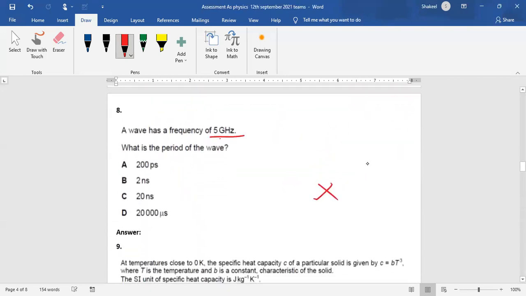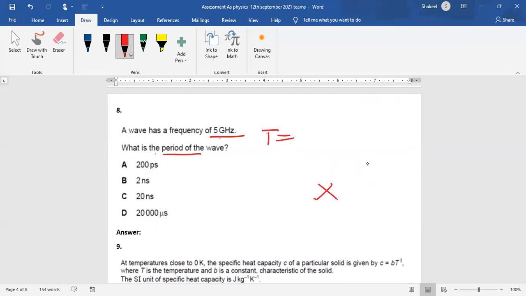A wave has a frequency of 5 gigahertz. What is the time period?